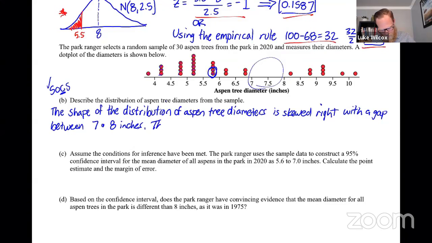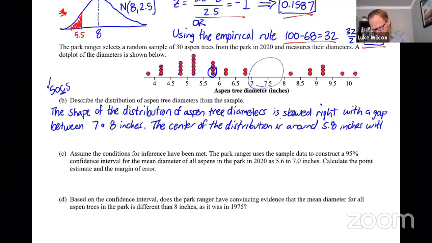So I'm going to say the center of the distribution is around, what do we say, 5.8 inches? And then I'm going to say with no obvious outliers. Okay, so that takes care of outliers and center. Now all we have to do is handle the spread. And we can measure that a number of different ways.